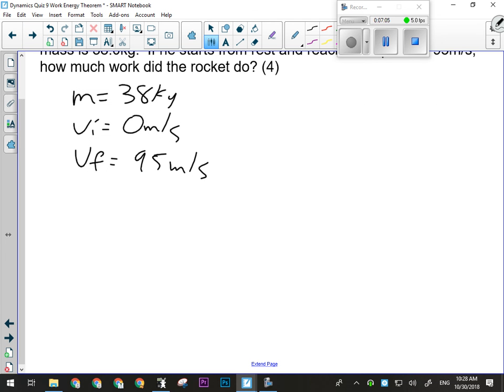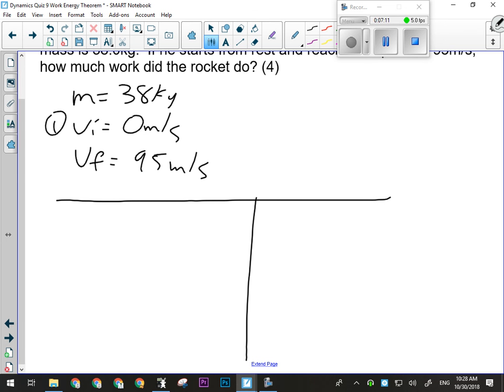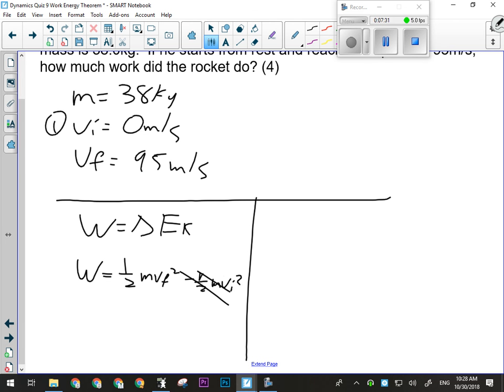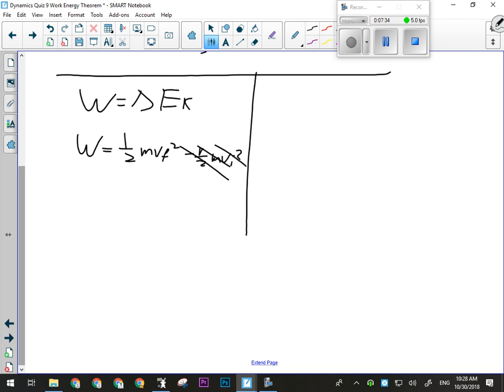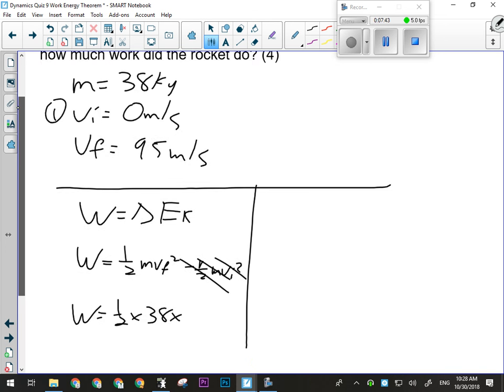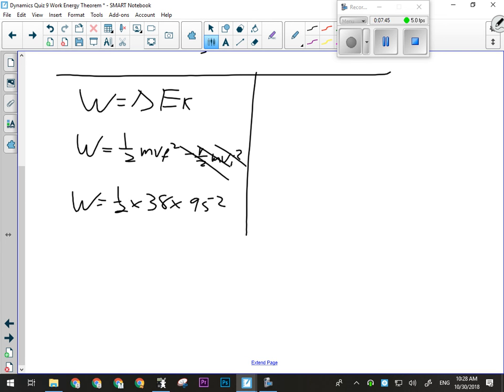Again, there are 2 ways to solve this problem. So 1 mark for givens. The quickest way: work is a change in mechanical energy. However, in this question, only which kind is changing? Kinetic is changing, so EK. So work will equal 1/2 m vf squared minus 1/2 m vi squared, and that's 0, so it doesn't matter. All we have to do is plug in numbers to 1/2 m v squared: 1/2 times the mass, 38 kilograms, times 95 squared.